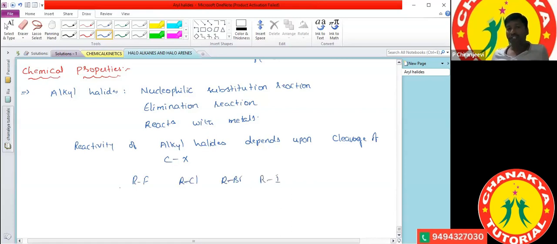Which one is more reactive? Alkyl iodide is more reactive. From alkyl fluoride to alkyl iodide, reactivity increases.